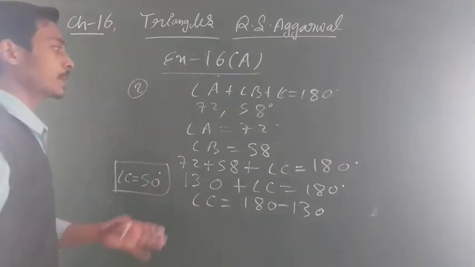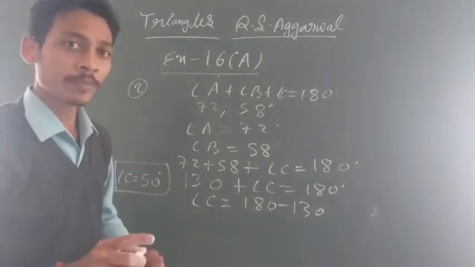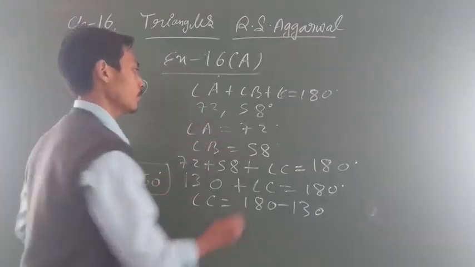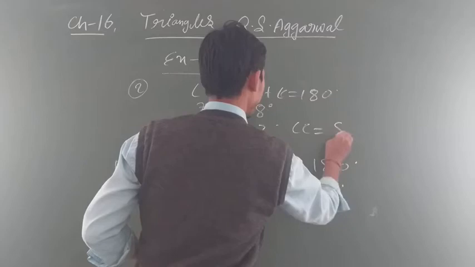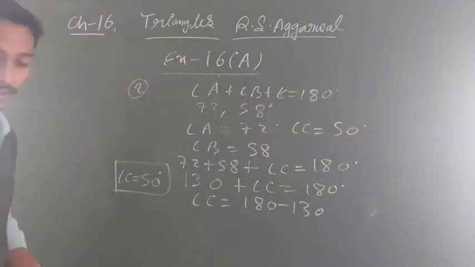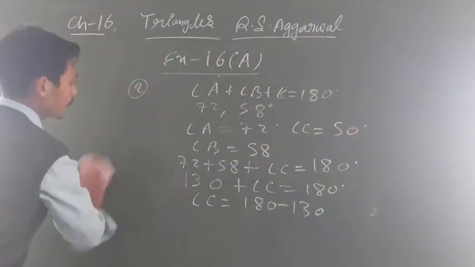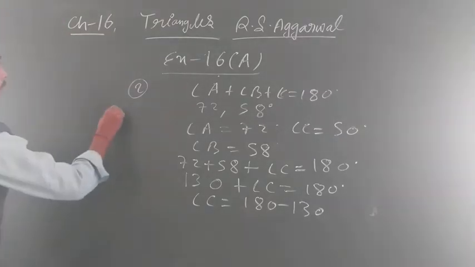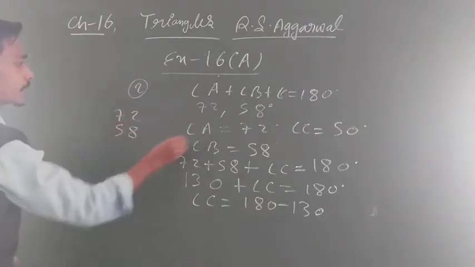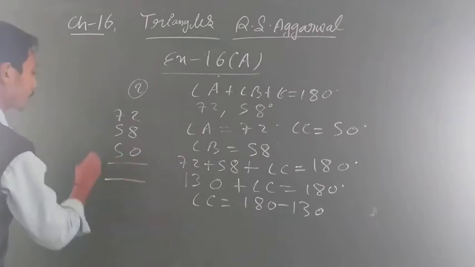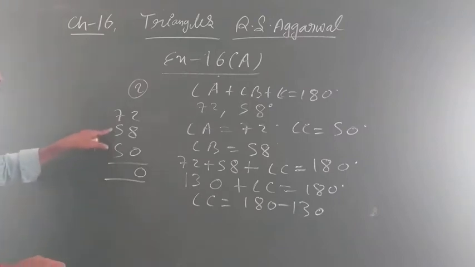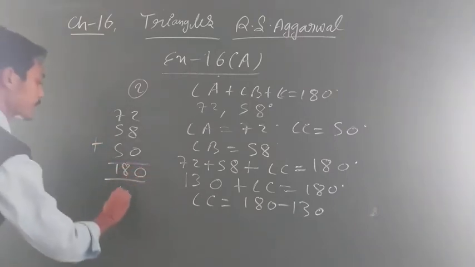देखो, this is very easy. अब if you want to check whether your answer is correct or not, you have to check the sum of all interior angles. So angle A, B here, तो C here you found out 50 degree. Now find out the sum of all these. ठीक है ना? You don't need to check, but if you want to check then you can. कैसे? देखिए, 72, 58 और next is 50. तो check it. If 180 comes, then your answer will be correct. 8 plus 2 is 10, 5 plus 5 is 10, 10 plus 7 is 17, 17 plus 1 is 18, so 180. यानी your answer is correct.